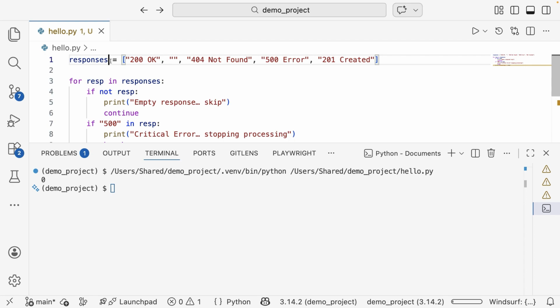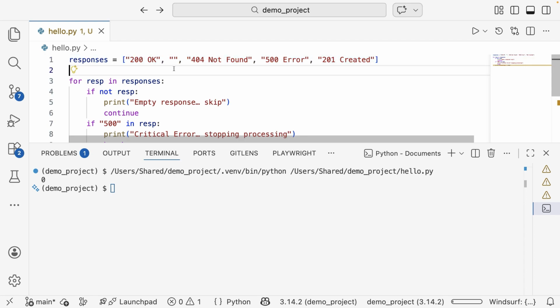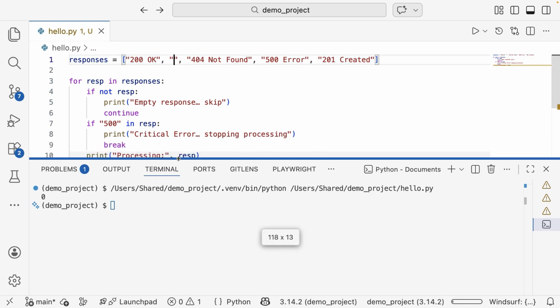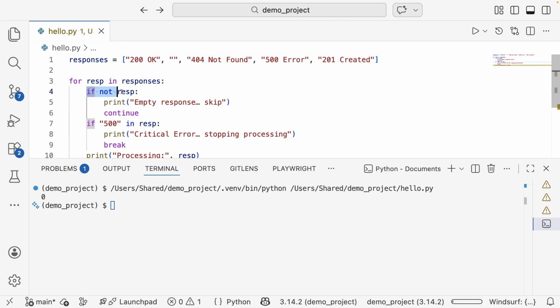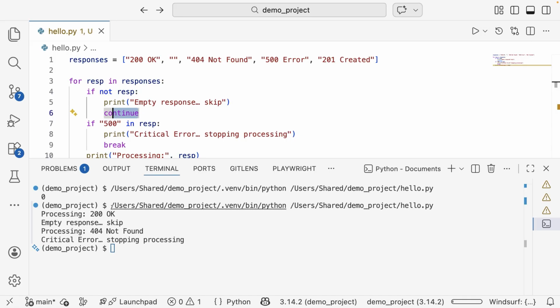Let's say you want to skip responses that are empty. Here you can see, if the response is empty, we print "empty response" and then skip it using continue.